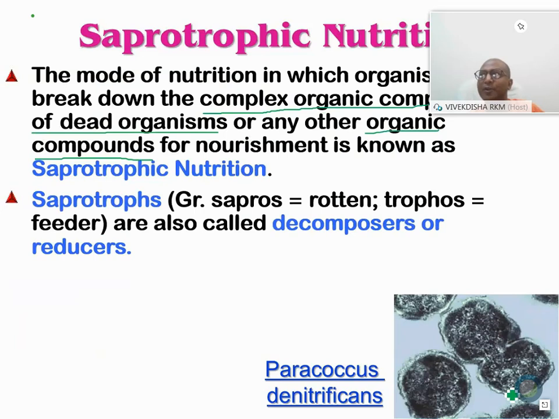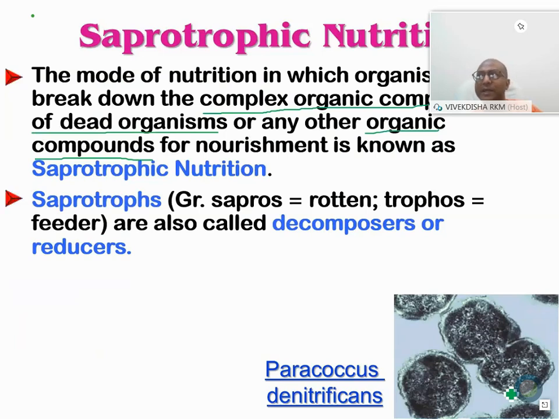Saprotrophs, the origin of this name, you can derive it from the Greek word sapros, that is rotten, and trophos, a feeder. These are also known as decomposers, reducers, and especially they are mentioned as decomposers. Questions are coming, who are the decomposers? Choose it from the following group of examples.